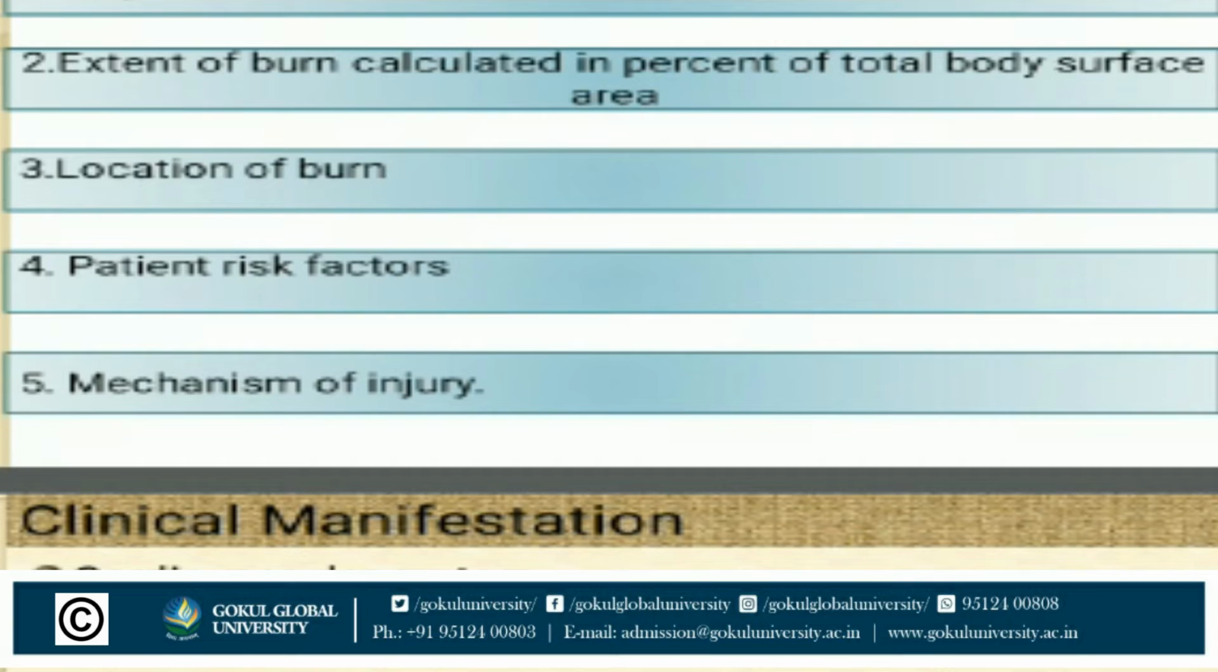Third one, location of burn. In that, which location, which part of our body is affected, like right, left, upper, lower, lateral, superficial. That is the location of burns. Then fourth one, patient risk factor, that means risk factors of the patient involved in the burn injury. And last one, mechanism of injury, that means which causes or risk factors are responsible for that burn injury.